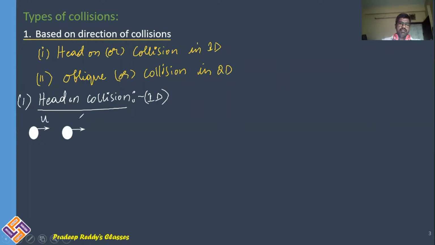This is having velocity u1, this is having velocity u2. Its mass is m1, its mass is m2. u1 is greater than u2. As a result, u1, its value is greater, it comes and hits this mass m2. This is before collision. Before collision, they are traveling in one dimension, only along x-axis.